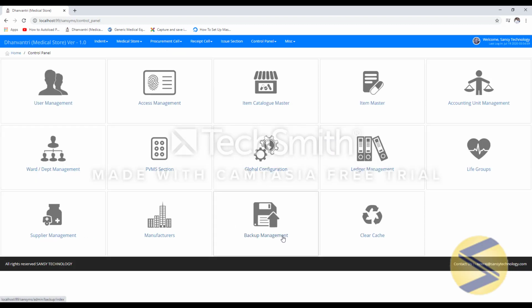Next is the backup management. This is a very important part of any system. You should make a practice of taking backup by end of each working day. It will prevent you from a crash or accidental disaster. You can restore or recover all your data if you take backup of your software on a regular basis.